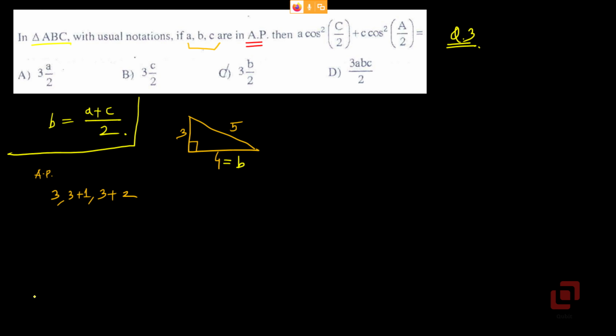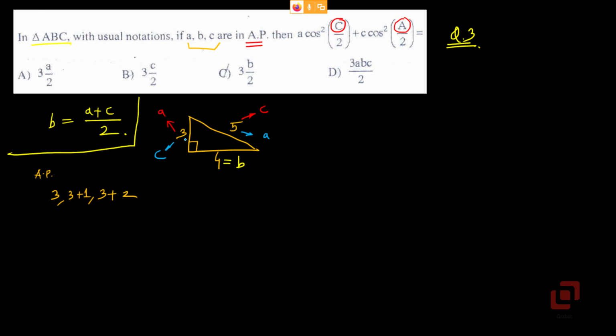See, now we have two options with us. Which two? Either we can take 3 as A and 5 as C, or we can take 3 as C and 5 as A. Now which one will be more convenient, or will both of them fare equally? Let's check. In the sum we have cos squared C by 2 as well as cos squared A by 2. So one of them will be the right angle and the other one will not be. So that's fine.